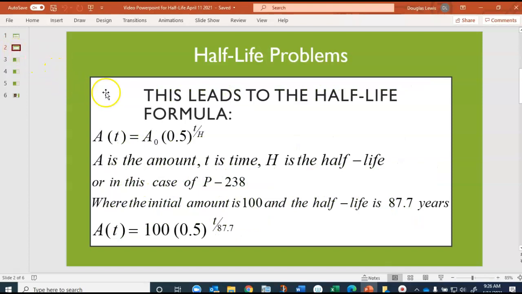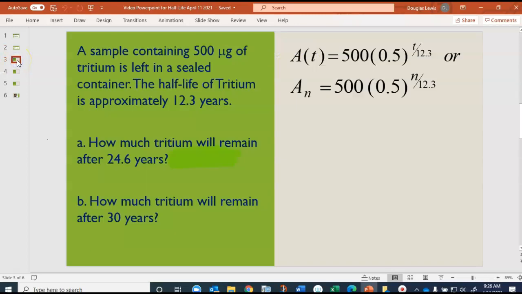Now this leads to the half-life formula: A, the amount, equals A sub 0 times 0.5 to the T over H power, where A is the amount, T is the time, and H is the half-life. In this case, for P238, where the initial amount is 100 milligrams and the half-life is 87.7 years, it gives us A of T equals 100, the initial amount, times 0.5 to the T over 87.7. So we can use that formula to do calculations.